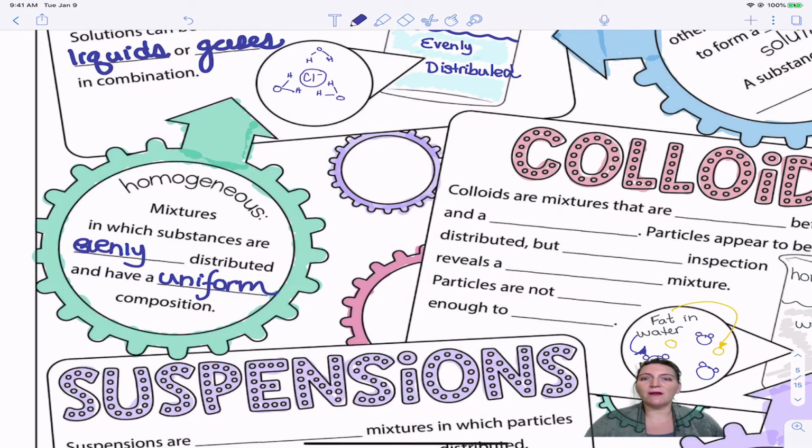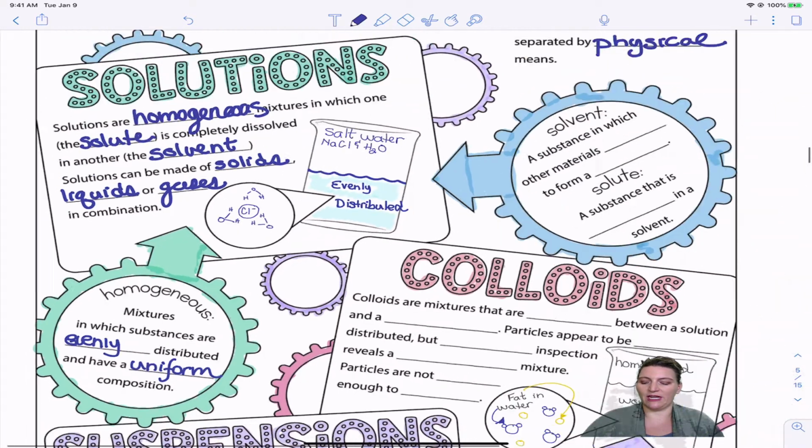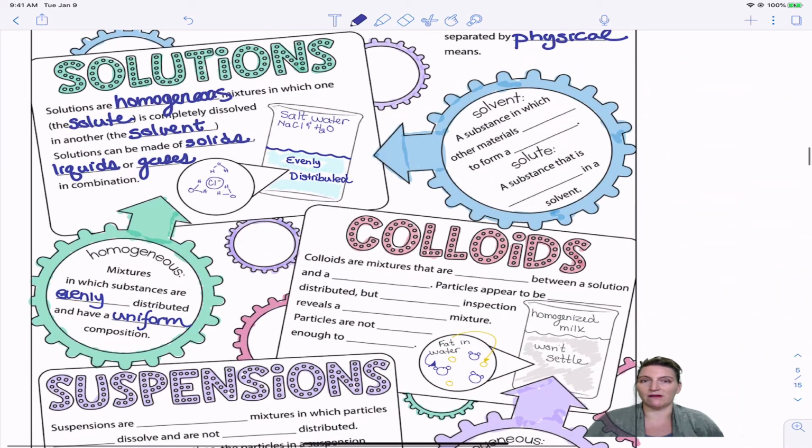Think about if you have salt water and you take a spoon and take out a sample of that salt water. It's the same percentage of salt in water as the rest of what's left in the beaker. If I take a sample out of that beaker, the percentage of salt in the sample that I removed is the same as the whole beaker. Why? Because the salt and the water are evenly distributed.